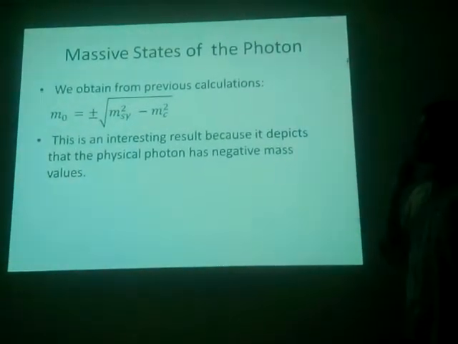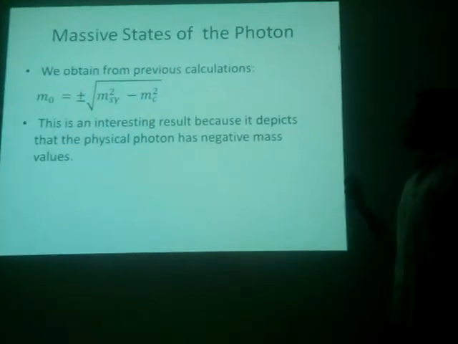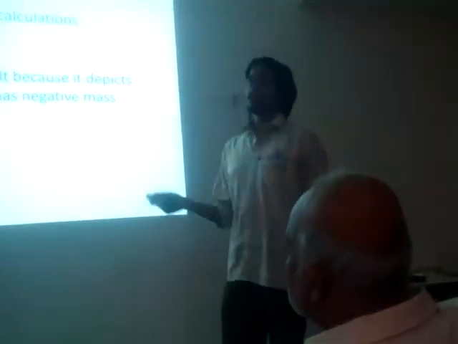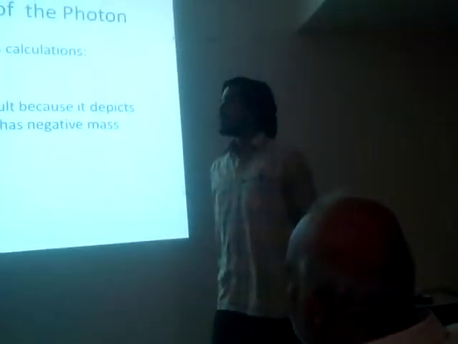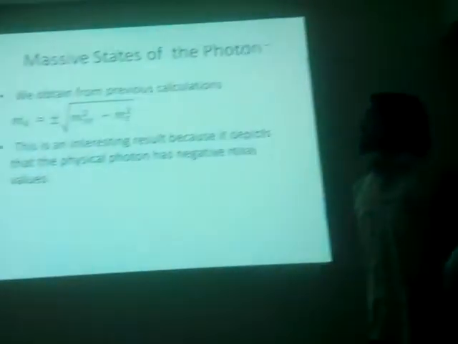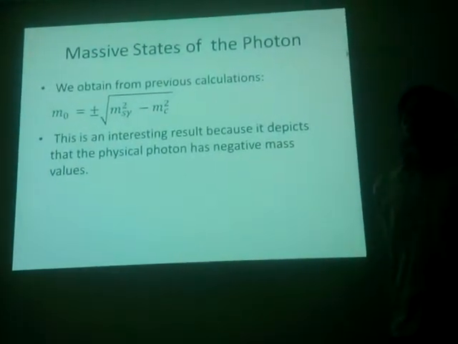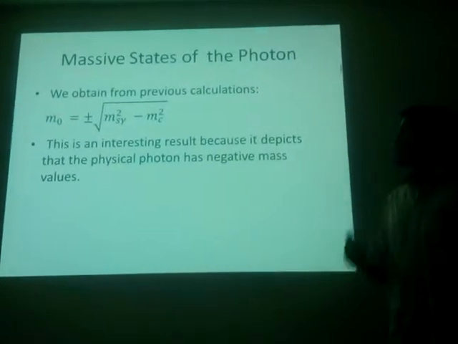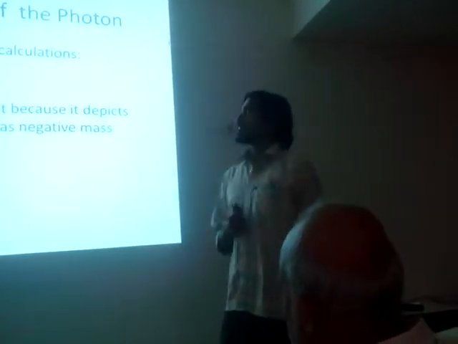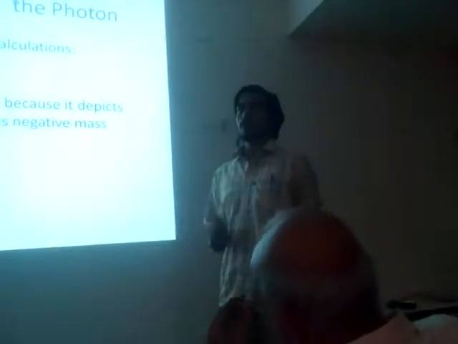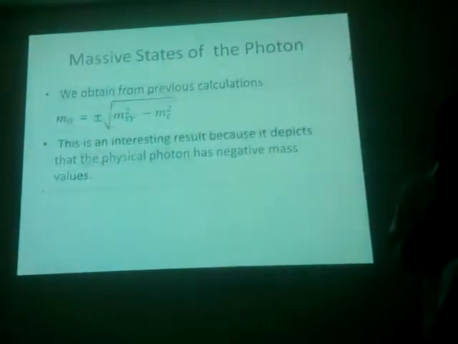I mentioned earlier that the photon's mass is found to be plus or minus. Generally, we can neglect the minus, but suppose it cannot be neglected. When Dirac gave his theory of the electron, he said that energy levels can exist at negative levels, so it is not totally unphysical. Maybe there is some negativeness. When Dirac proposed it, he found the wave functions and saw that there were some negative energy levels, and he didn't neglect the negative one. That's why the electron's theory was modified and it became a good explanation for what happened. Now, next slide.